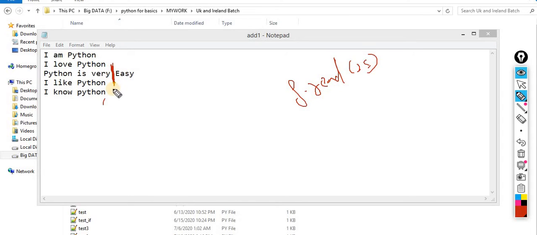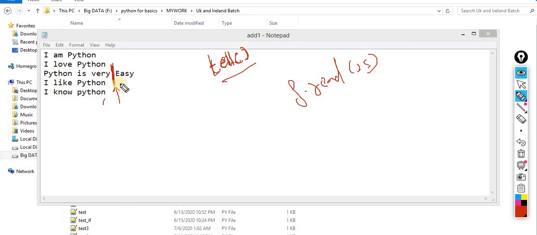Okay, now I want to ask Python, please tell me where my cursor is, on which position. For that, a very beautiful method is there, and that method name is called tell. Basically this is a method, not a function. The tell is a method that is pre-available inside Python, which will tell the current position of a cursor.